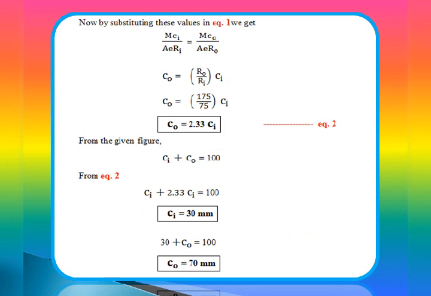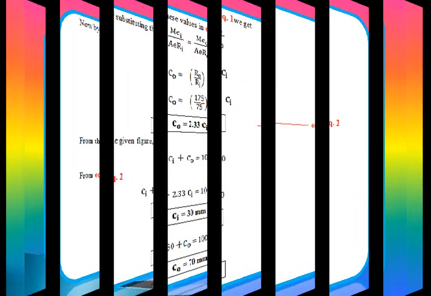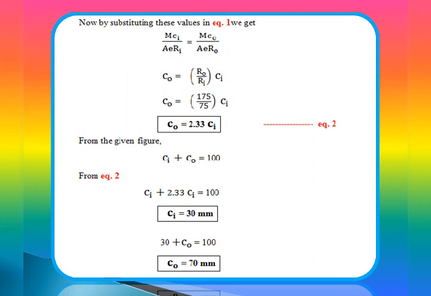Now by using the two equations, sigma B Ri and sigma B R naught, in equation number 1, we get M Ci divided by A e Ri is equal to M C naught divided by A e R naught. This is the given condition: bending stresses at the extreme fibers are numerically equal. By simplifying, the bending moment M cancels, and A as well as the eccentric distance e cancel. Finally we get the relation C naught is equal to R naught divided by Ri into Ci. R naught and Ri values we know, that is 175 and 75. By substituting and simplifying we get C naught equal to 2.33 Ci. We will call that equation number 2.